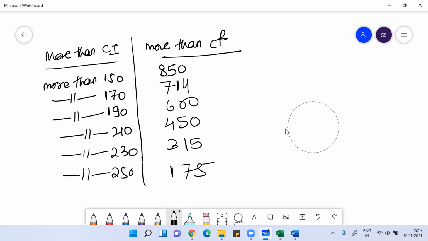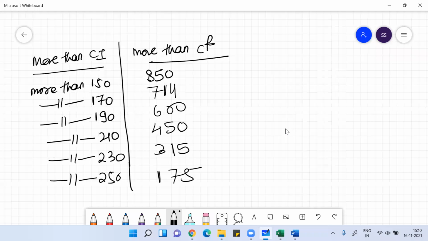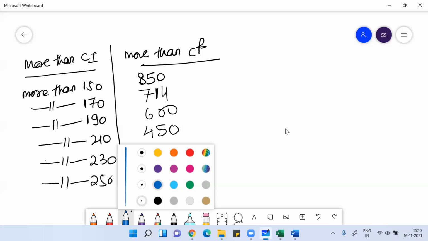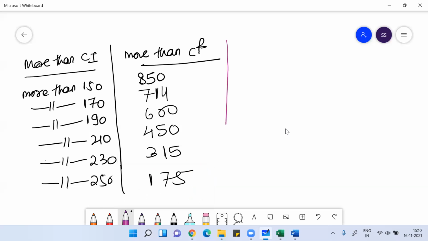Before converting, I need to make sure that the data is in a continuous distribution pattern. You don't have to check that, because if it's given as less than or more than cumulative frequency data, it will be continuous only.